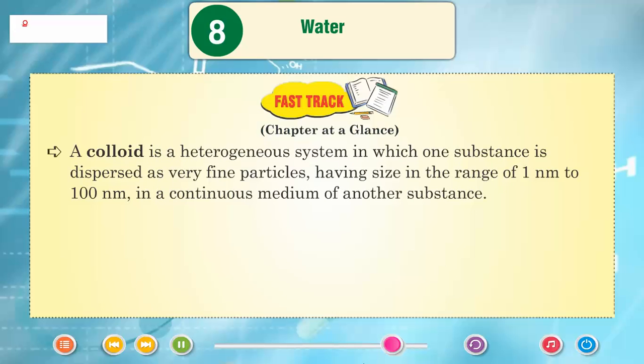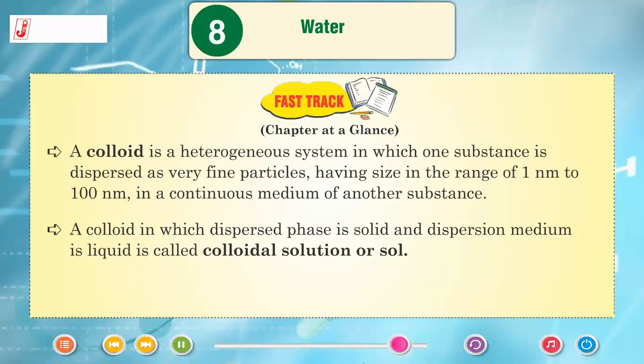A colloid is a heterogeneous system in which one substance is dispersed as very fine particles having size in the range of 1 nm to 100 nm in a continuous medium of another substance. A colloid in which the dispersed phase is solid and the dispersion medium is liquid is called a colloidal solution or sol.